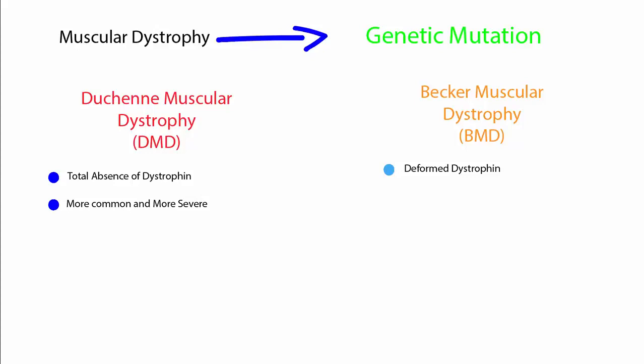BMD still has muscular degeneration, but it is not nearly as severe because this mutation deals with deformed dystrophin. However, it still leads to many muscular problems. As I mentioned before, this disease ultimately comes down to a mutation of the dystrophin gene, which is found in the X chromosomes. Males have an X and a Y chromosome. That means if there is a mutation of their X chromosome, then they're out of luck.